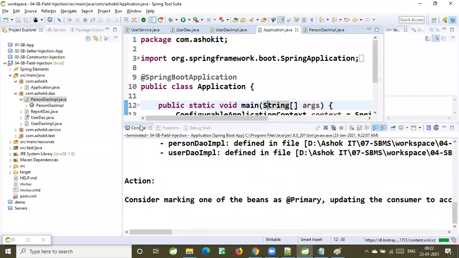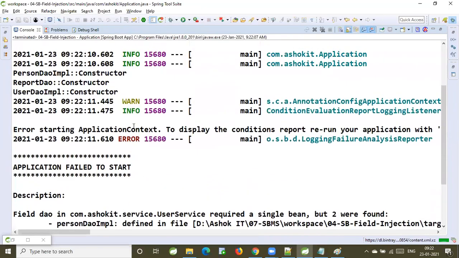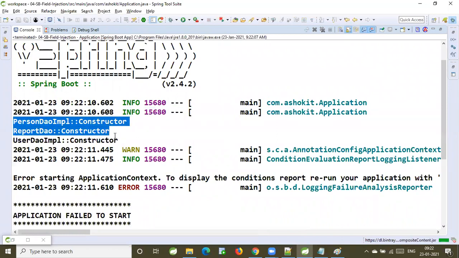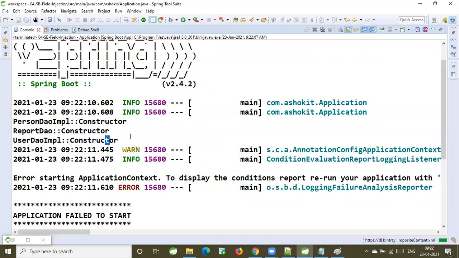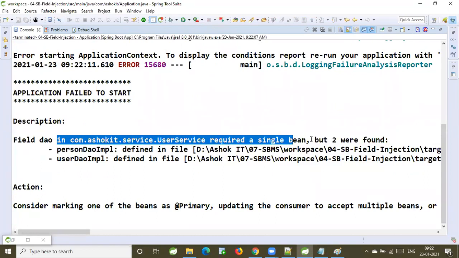What happened? Application started or application failed? Application failed to start. See here. Person DAO IMPL object created, user DAO IMPL object created, report DAO object is created, but it is failed. Field DAO in the service required a single bean, but two were found.